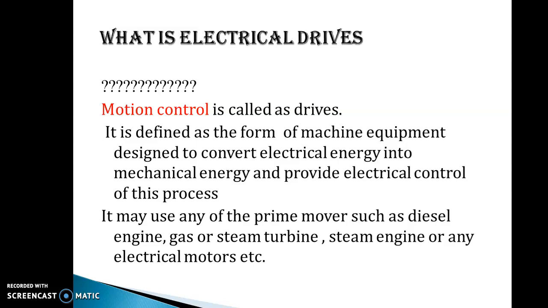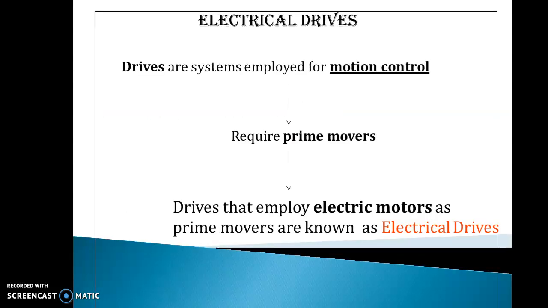Or instead, if we use an electric motor, then it becomes an electrical drive. If we are using a mechanical system, it is a normal drive. But if we use an electric motor for the motion, then it becomes an electrical drive.